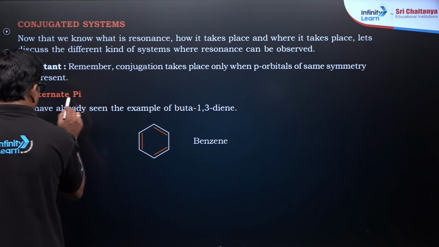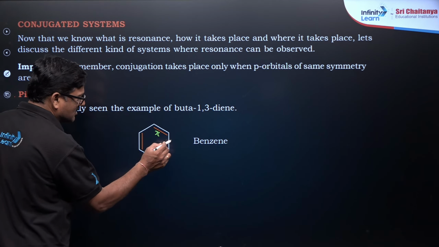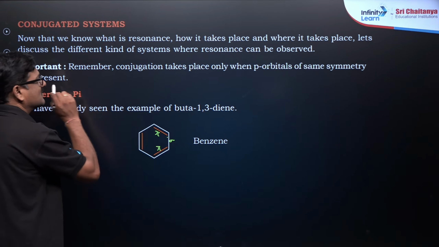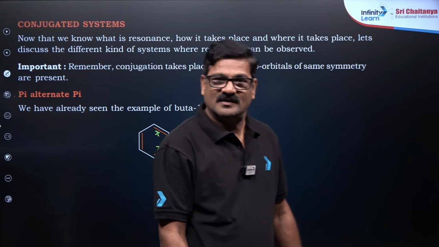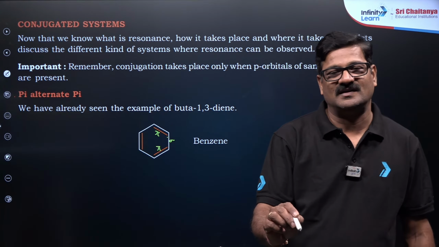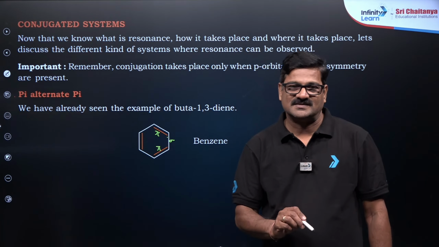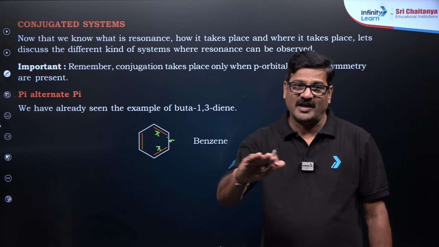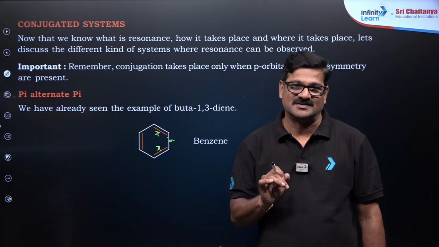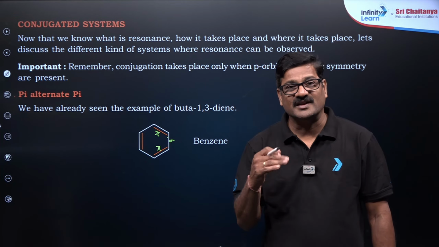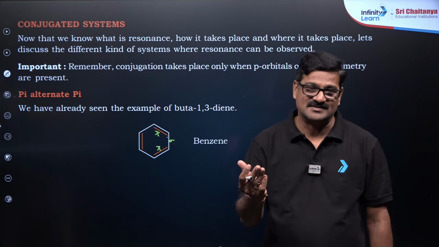So pi alternate to pi, ये जो pi bond है ना, ये pi bond है ना, sigma bond से separate किया. So this is called pi sigma bond conjugation. Now whenever this conjugation is there, the resonance happens. Condition for the resonance: the molecule should be planar, and there should be a conjugation. So there should be various types of conjugation, pi conjugation, lone pair pi conjugation, like that.